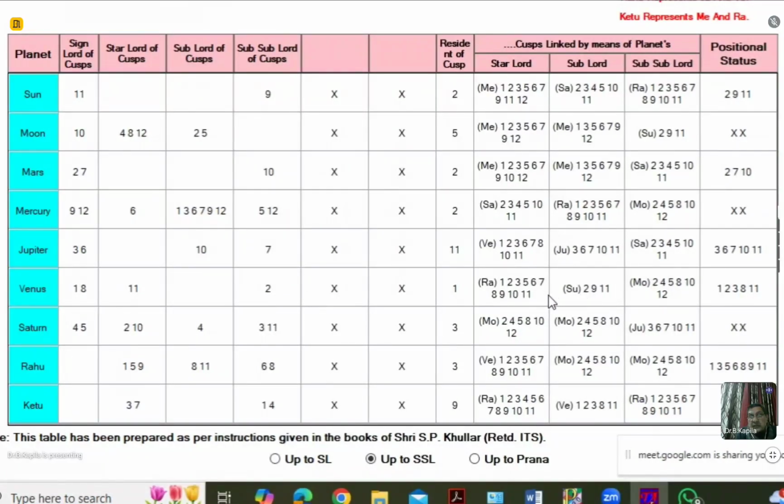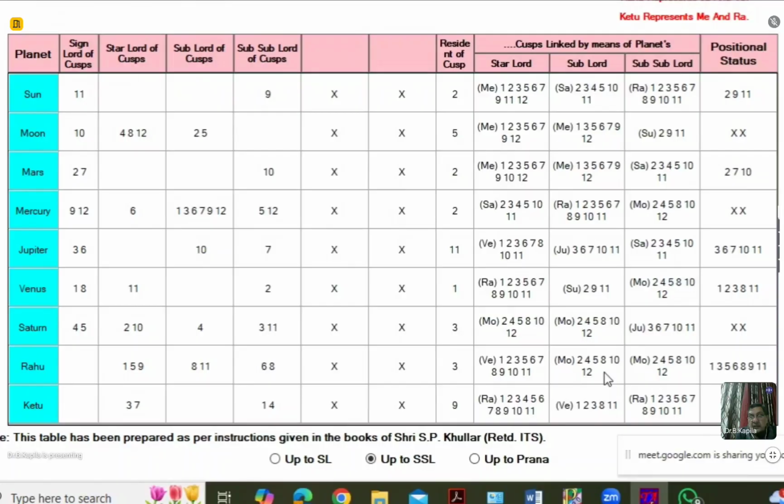Take the case of Venus. Appearance of 2, and then here it is 2 and 10 along with 12. Take the case of Saturn. It is 2, 10, and 12, and here it is 6 and 10. So if I bunch them, it will become 6 and 10 here and 6 and 10 here.